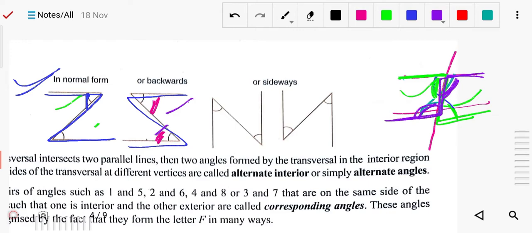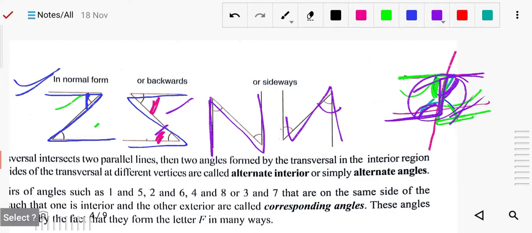Also you can apply for this also, sidewise Z. Okay, so this is also the alternate angle. So I hope now you understand the alternate angle. And this is inside, so that's why we are calling it inside alternate angle. And these angles are also equal.